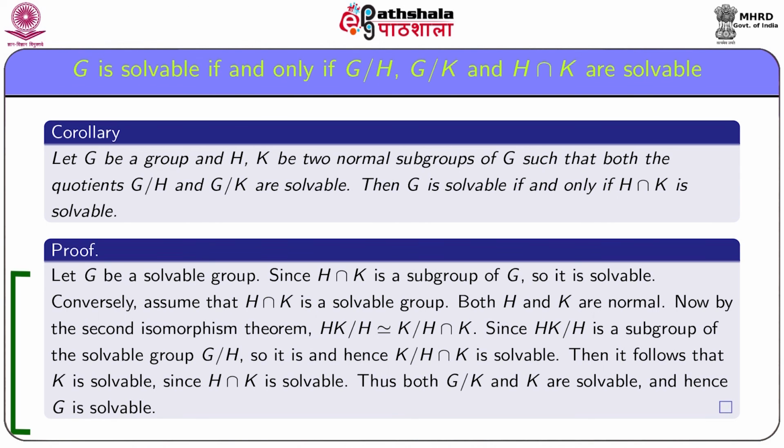Thus, K by H intersection K and H intersection K are solvable, and hence K is solvable. Thus, both G by K and K are solvable, and hence G becomes a solvable group.